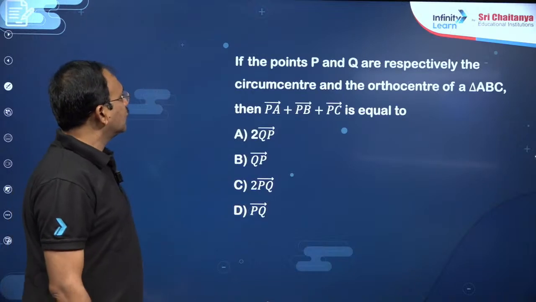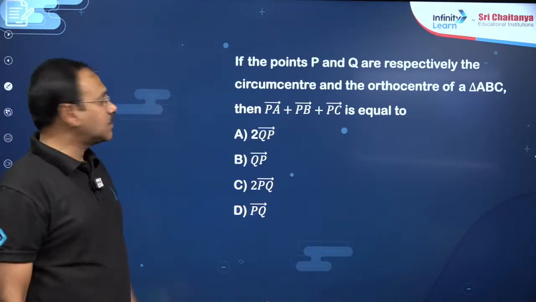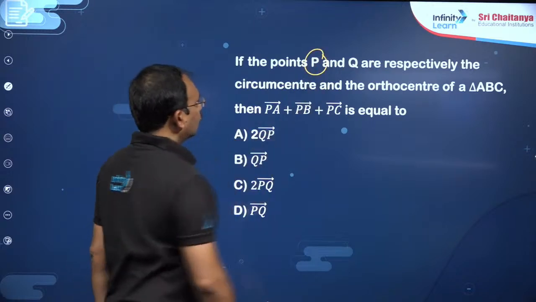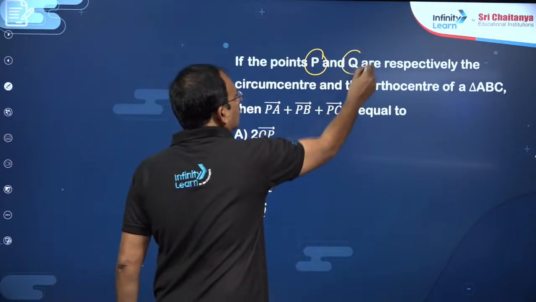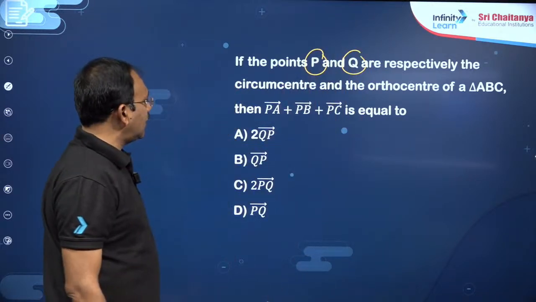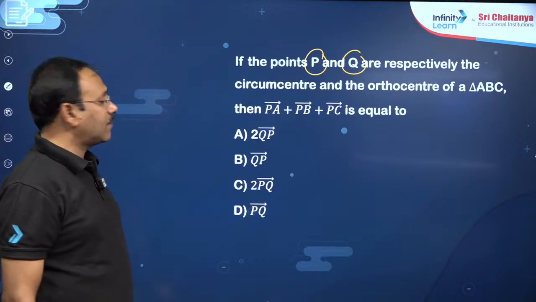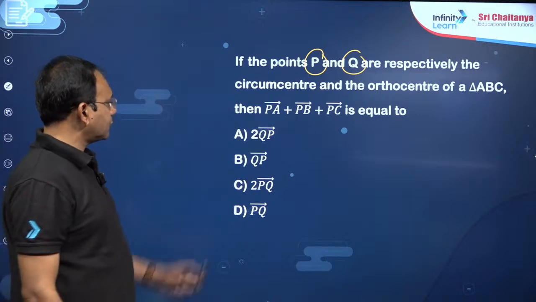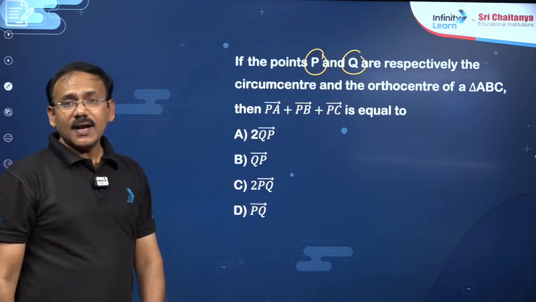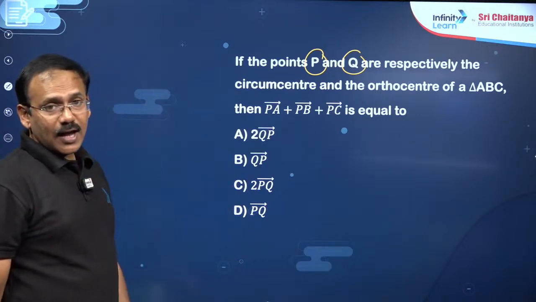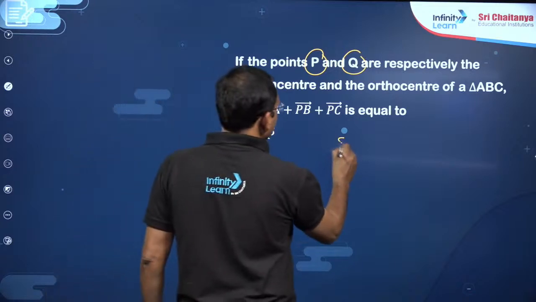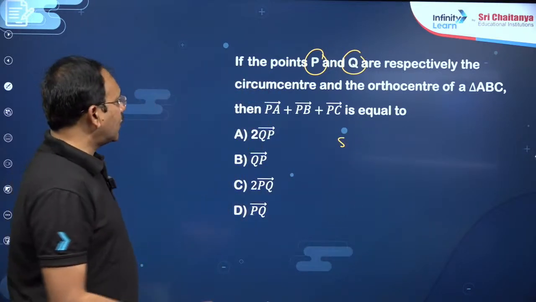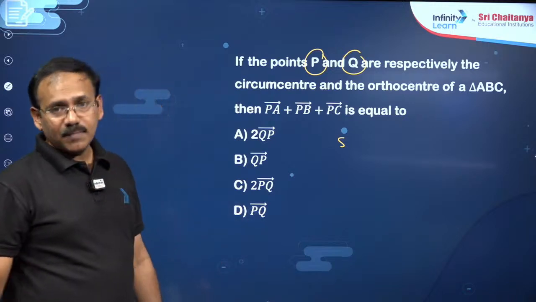Next, my dear friends, you see the points P and Q are respectively the circumcenter. This is circumcenter and Q is going to be the orthocenter, my dear friends, of triangle ABC. So PA bar plus PB bar plus PC bar he wants. Okay, then what can you say about the result? You can take, you see here, any triangle, generally orthocenter we write like this. So you can write PA bar plus PB bar plus PC bar.